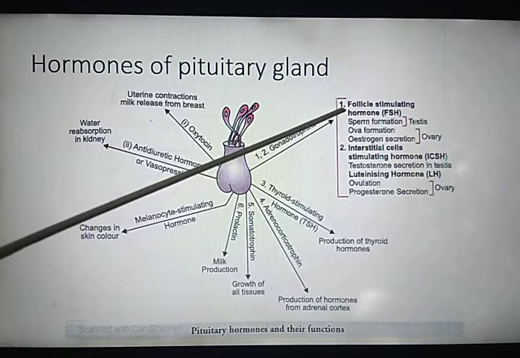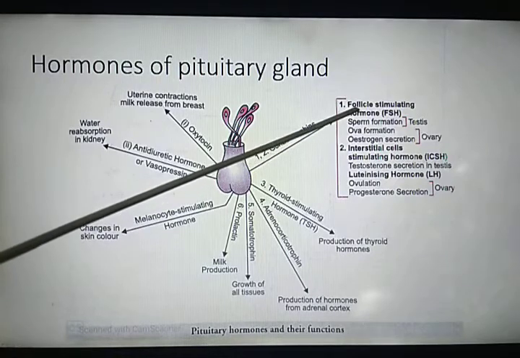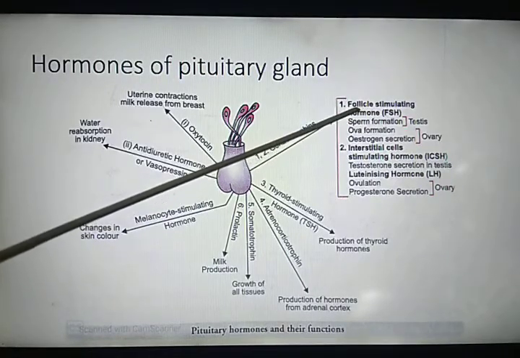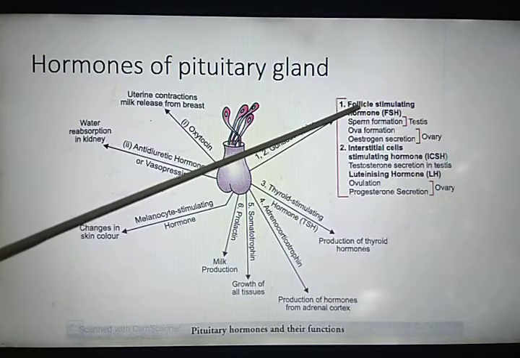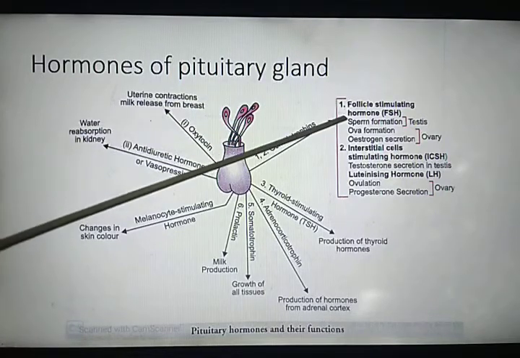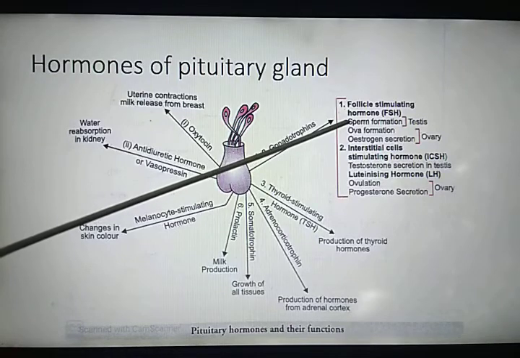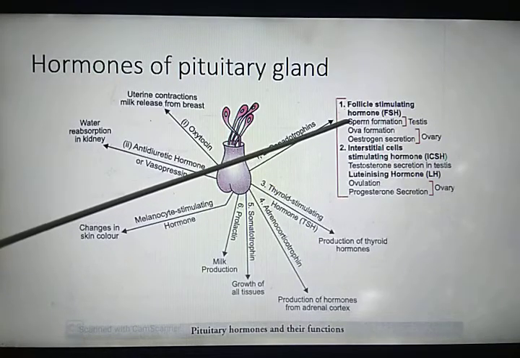Follicle means cells, indicating towards the reproductive cells, that is the sperm and egg. So in case of male, follicle stimulating hormone along with testosterone stimulates the formation of sperms in testes.